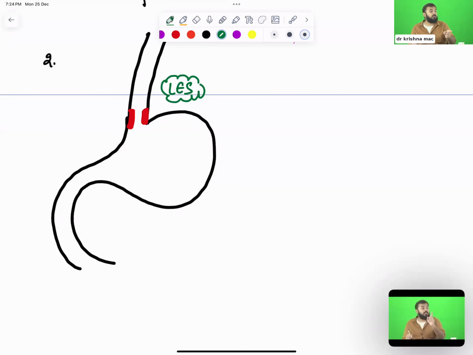LES, very good. Group 37, Kajal Patel, very good. So this is called the lower esophageal sphincter, or also called the cardiac sphincter. Very good, Rajvardhan. Cardiac sphincter.